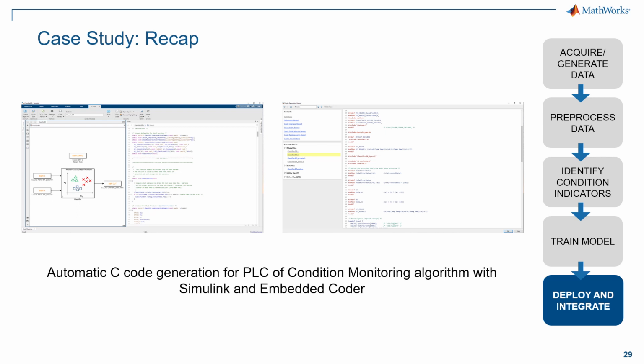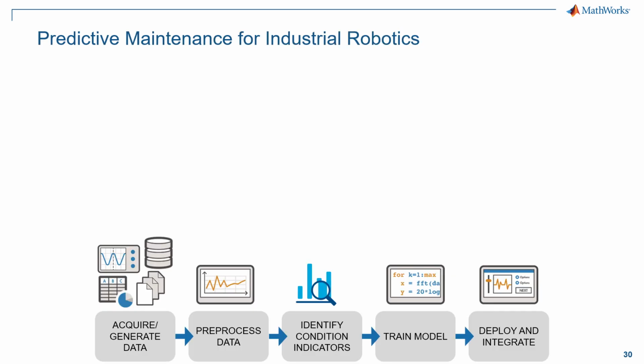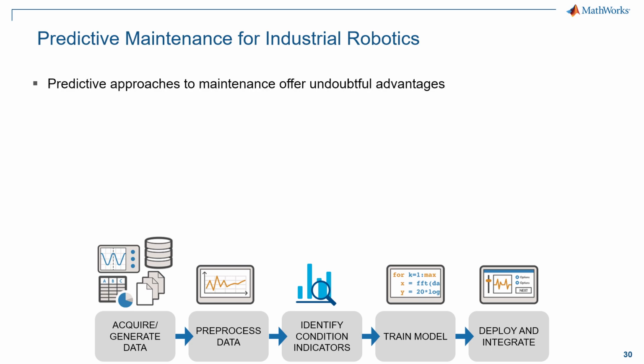So this concludes the case study presentation, and before leaving, I'd like to wrap up with a few considerations on predictive maintenance for industrial processes and robotics in particular. Well, given the availability of infrastructures and hardware for data acquisition, streaming, and processing, predictive approaches to maintenance represent a great system for optimizing time, resources, and possibly introducing new services.